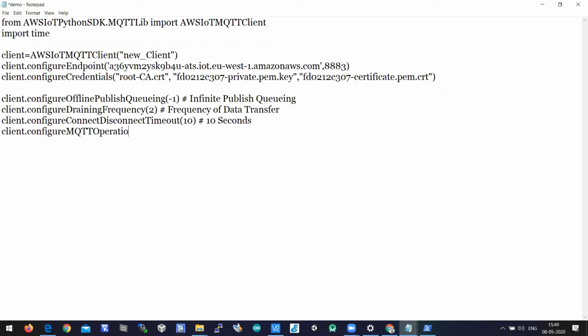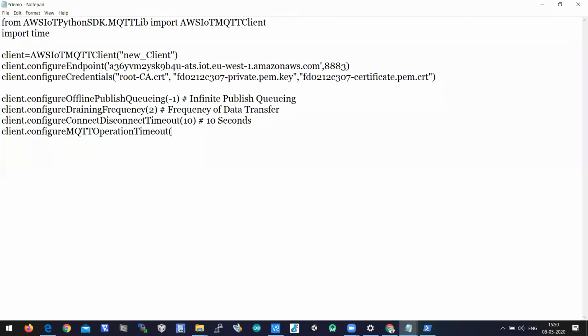MQTT operation timeout. Say though the broker is connected, though the server is connected, if the device is not publishing data immediately, we have to wait until the data is published, right? So here there is a timeout called operation timeout. This operation timeout is all based on publishing and subscribing data.